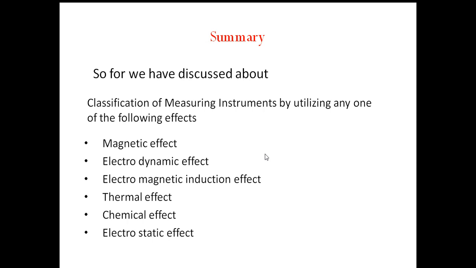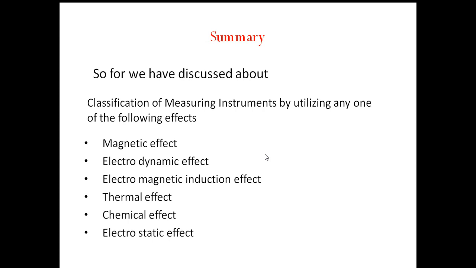Secondary instruments are constructed such that the quantity being measured can only be measured by observing the output indicated by the instrument.